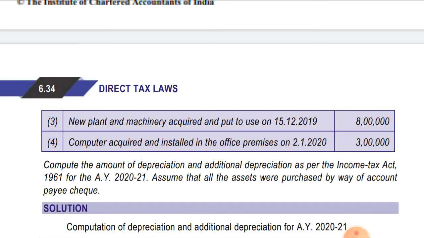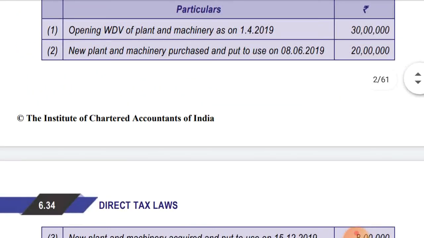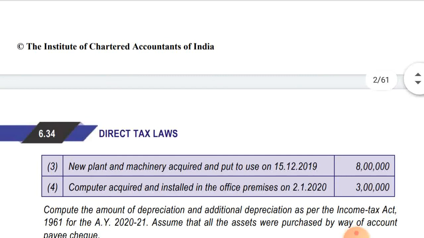In this case, as I said, on 30 lakhs full rate depreciation will be allowed. On 20 lakhs, which is used for more than 180 days during the year of purchase, full rate depreciation will be allowed, and additional depreciation will also be allowed at full rate, that is 20%. And on new plant and machinery acquired on 15/12/2019 for 8 lakhs, half rate depreciation will be allowed as it was used for less than 180 days, and additional depreciation will also be half rate, and the other half rate will be in the next financial year.